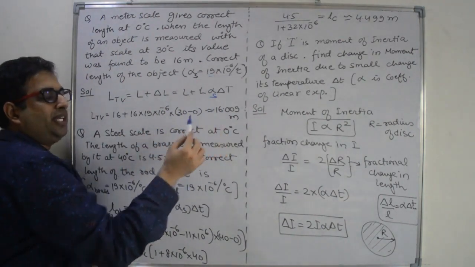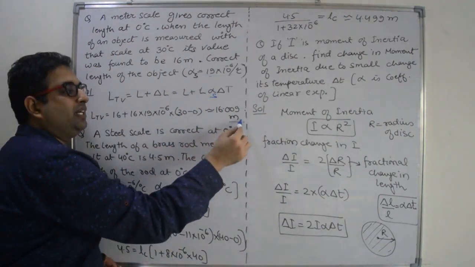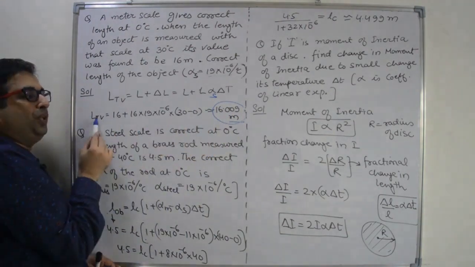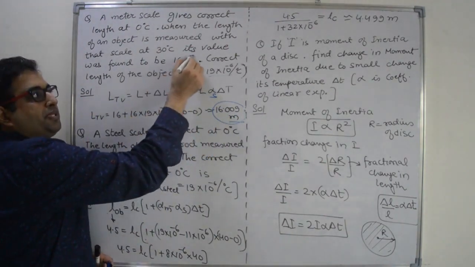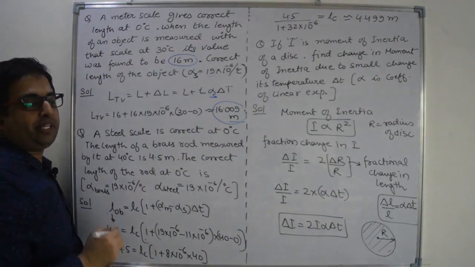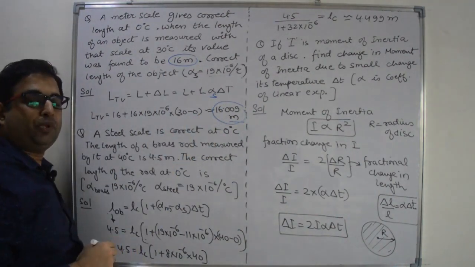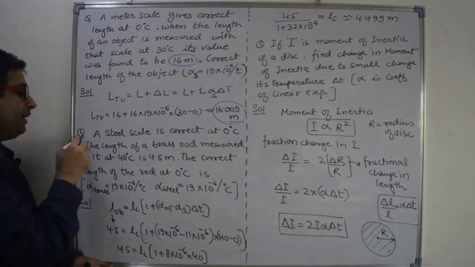Solve it. You will get 16.009 meter. This is the correct value. But the scale is measuring 16 meter. Actual length is 16.009. Next problem.